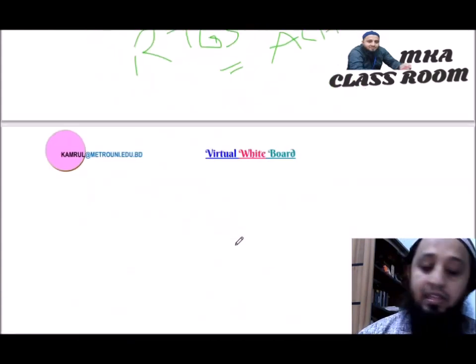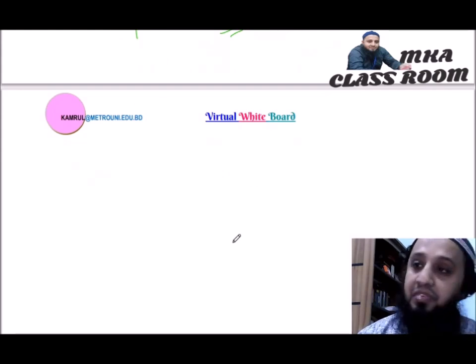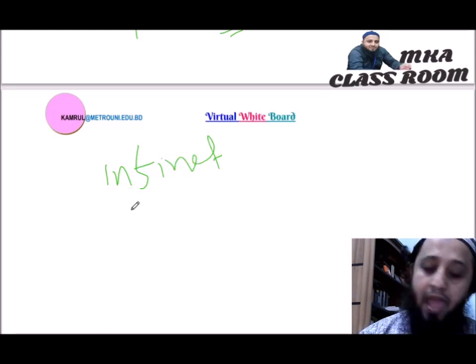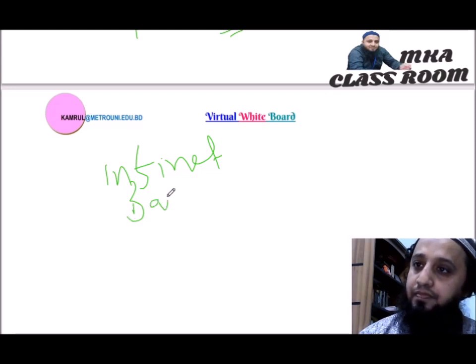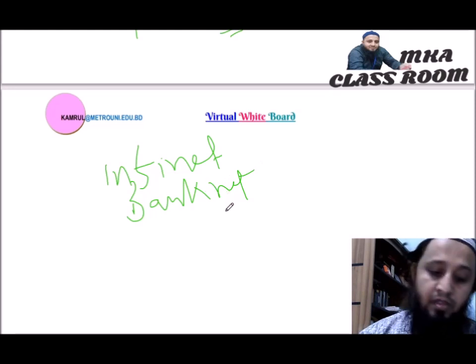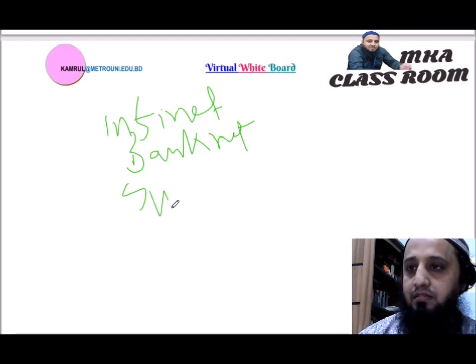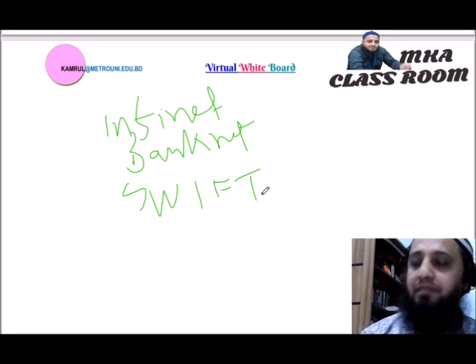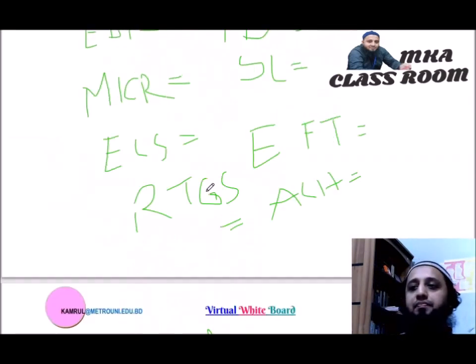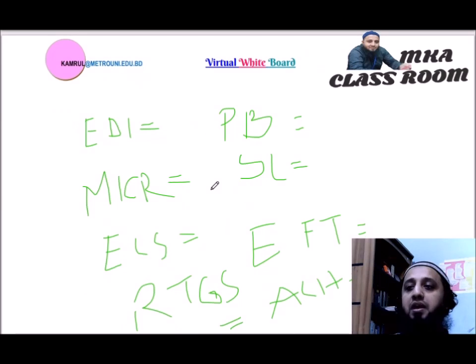Then Infinet, Banknet, last one SWIFT. Actually these are the channels used by electronic banking.